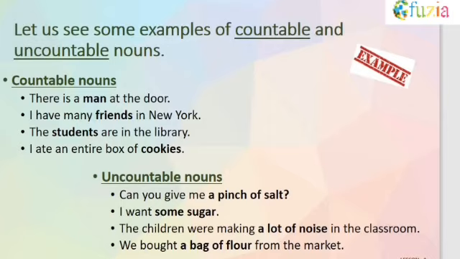Now we come to uncountable nouns. Can you give me a pinch of salt? I want some sugar. The children were making a lot of noise in the classroom. We bought a bag of flour from the market. So these were some examples of countable and uncountable nouns.